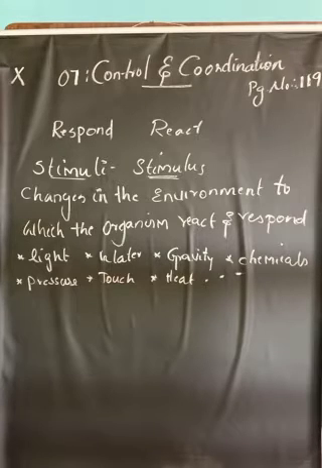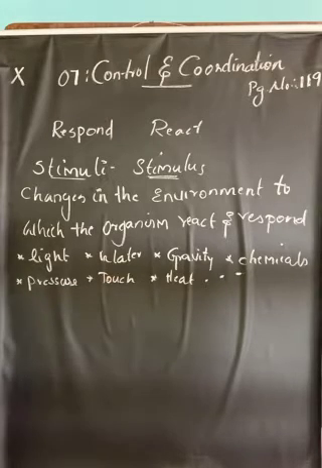So all the organisms present in the world may respond and react to the environmental changes that happen around them. The changes in the environment to which the organism reacts and responds are called stimuli or stimulus. And the stimuli may include light, heat, cold, sound, smell, taste, touch, water, and gravity, etc.